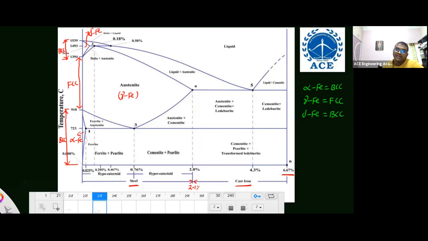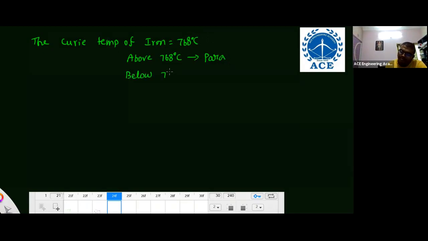Now, what is the Curie temperature of iron in this graph? They asked in the previous year's exam. Where does it convert ferromagnetic iron into paramagnetic iron? 768 degrees Celsius. So I'll write these points also. The Curie temperature of iron is 768 degrees Celsius. Above 768 it is para, and below 768 it is ferro.